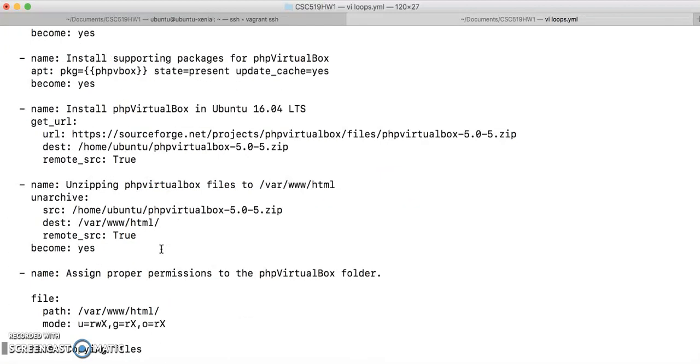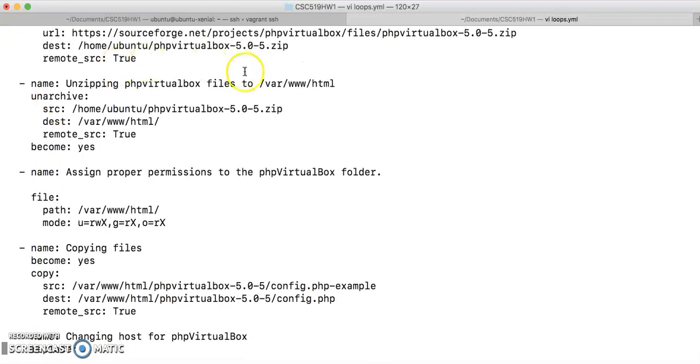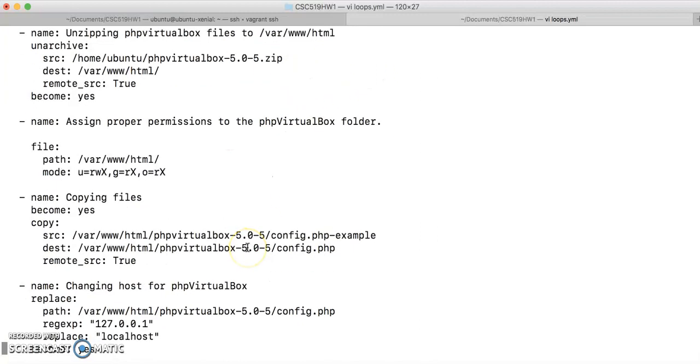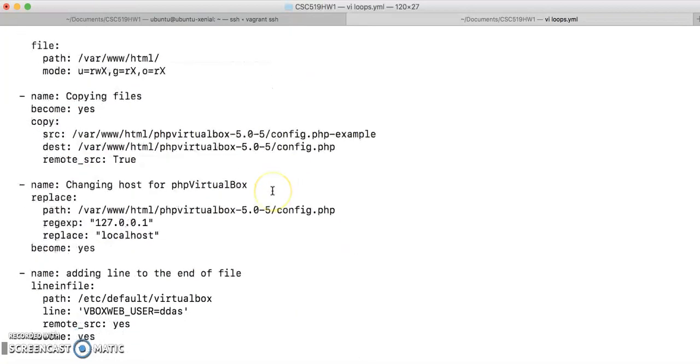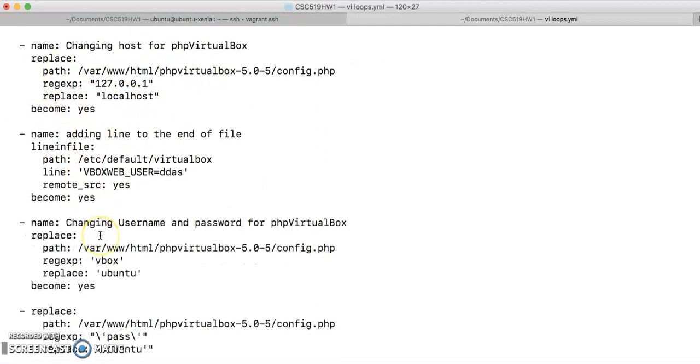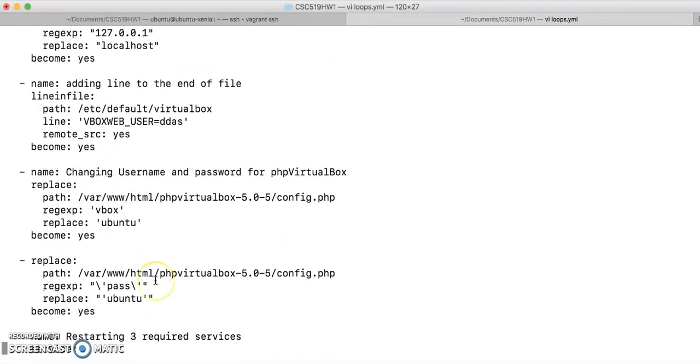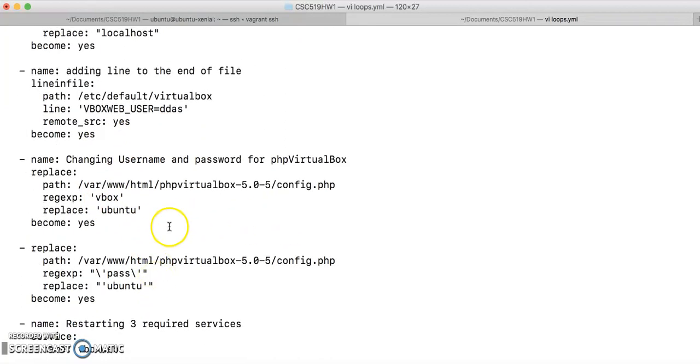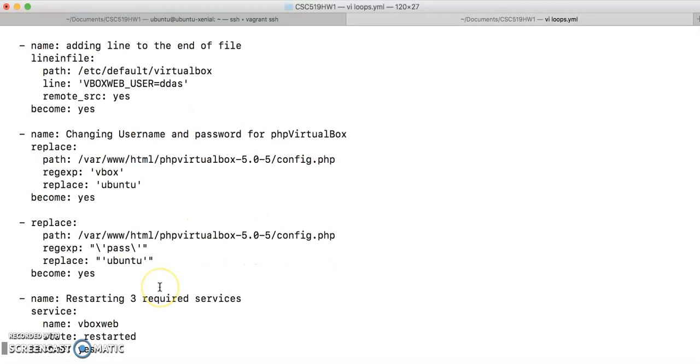Now I have done the other housekeeping things like unzipping PHP VirtualBox files to this folder of HTML and assigning the proper permission to the PHP VirtualBox folder. And then one thing that I want to mention is I have changed this host name and the username password for my PHP VirtualBox, which is Ubuntu.